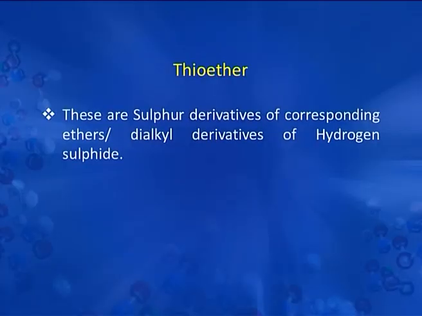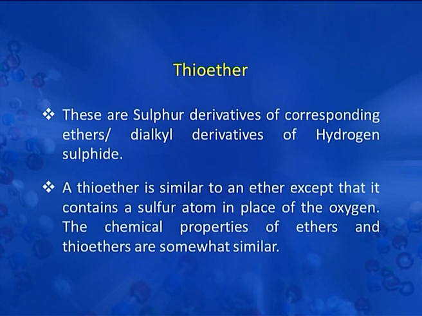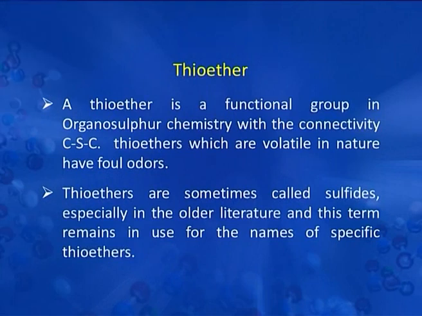Now we will discuss nomenclature, structural features, method of formation and chemical reactions of thioethers. Thioethers are sulfur derivatives of corresponding ethers, dialkyl derivatives of hydrogen sulfide. A thioether is similar to an ether except that it contains a sulfur atom in place of the oxygen. The chemical properties of ethers and thioethers are somewhat similar. A thioether is a functional group in organosulphur chemistry with the connectivity C-S-C.